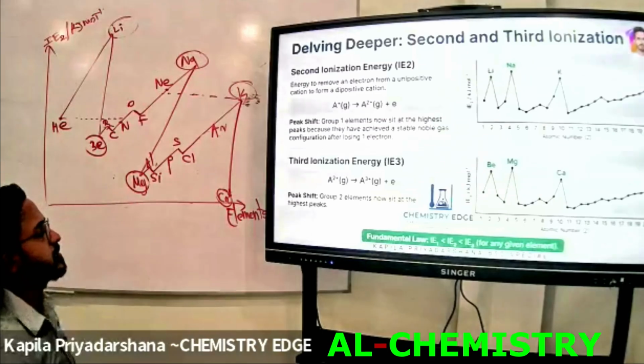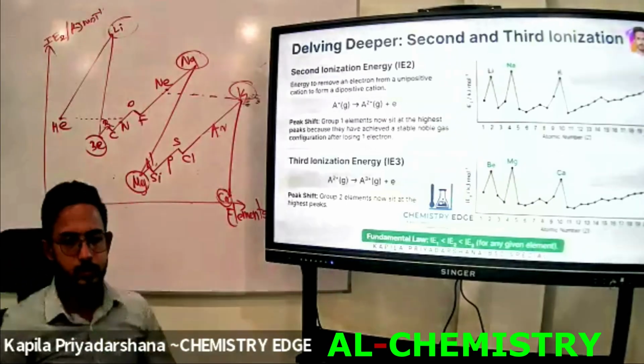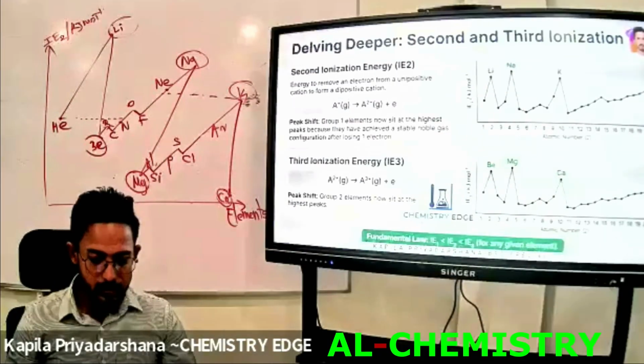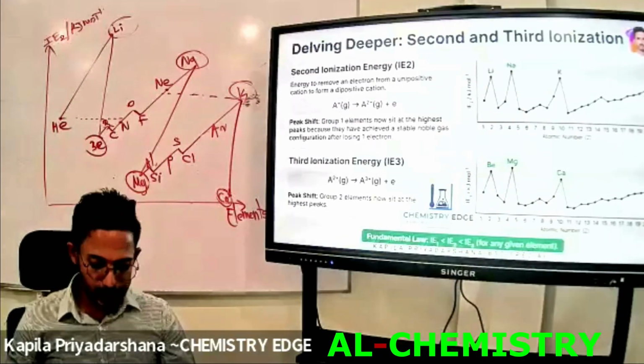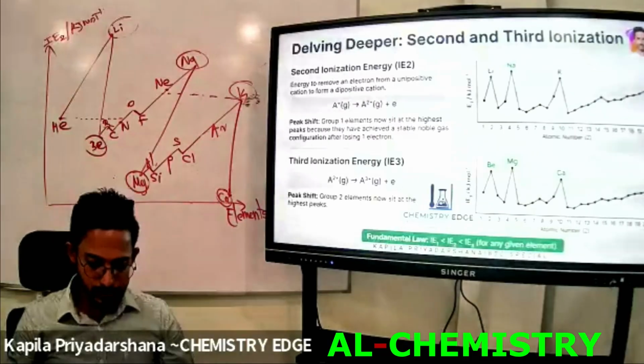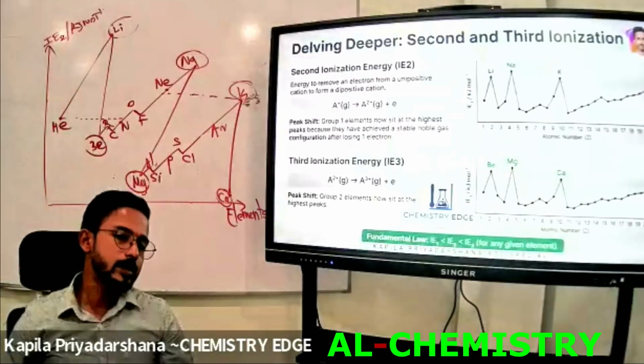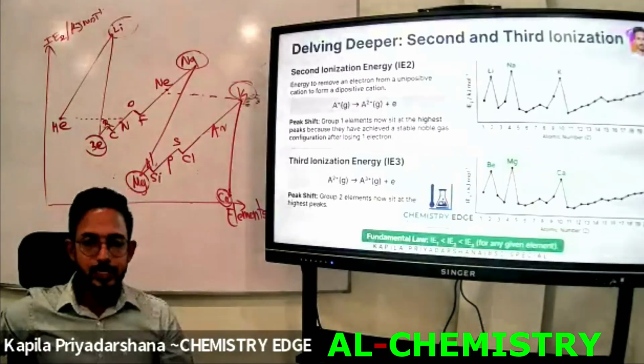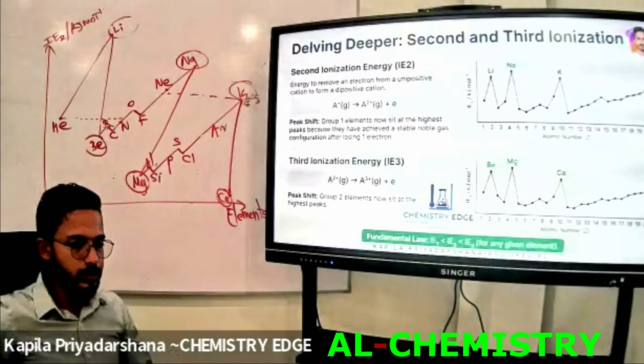It means gaseous divalent cation, right? That is the second ionization energy. That's how to define the second ionization energy.